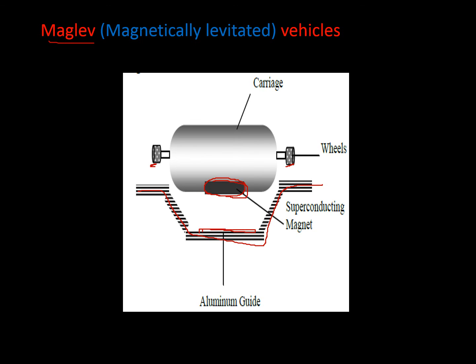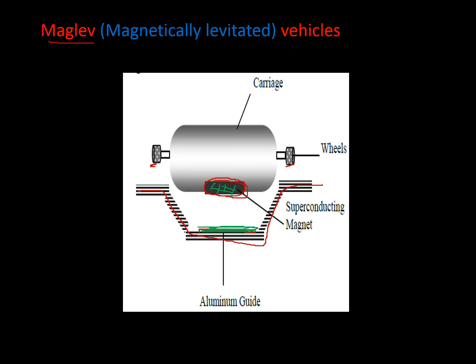Beneath, we have an aluminum guide, and in this aluminum guide we apply magnetic waves. We know that a magnetic field will repel the superconductor.